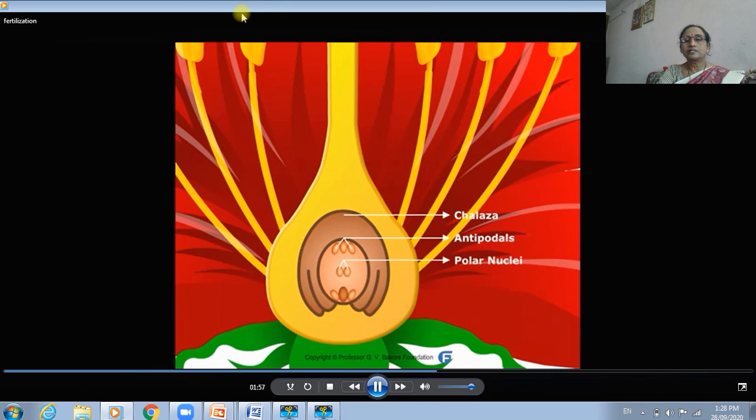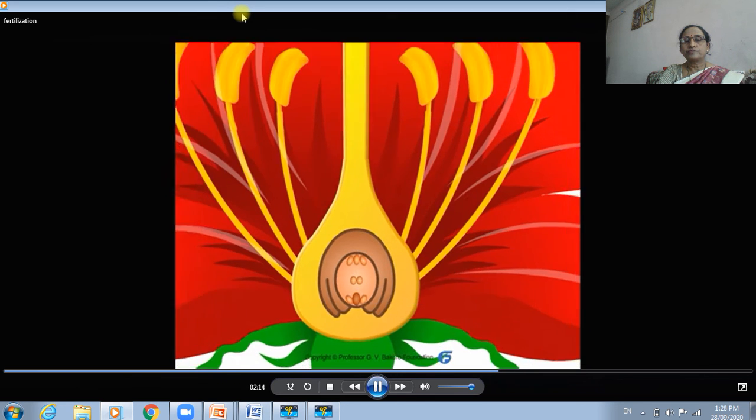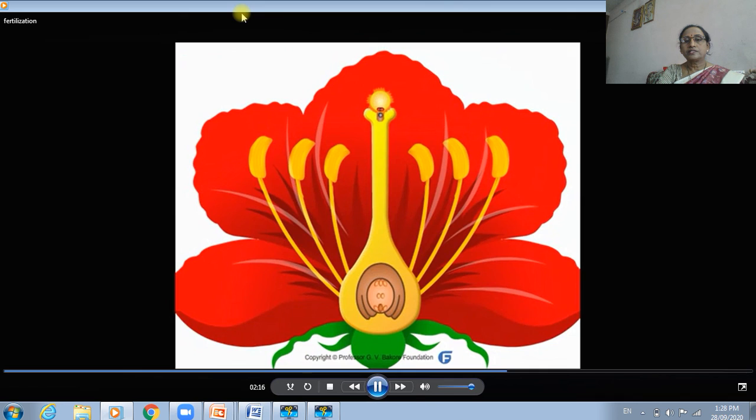3 cells are towards the micropyle. The middle, larger cell is known as the egg. 2 smaller cells are called the synergids. The egg and the 2 synergids form the egg apparatus. The pollen tube emerges from the germ pore. The haploid generative cell divides to form 2 male gametes. The pollen tube enters the embryo sac through the micropyle.